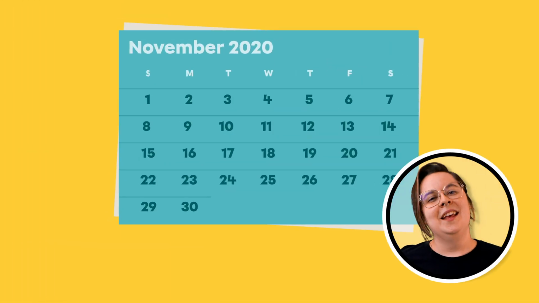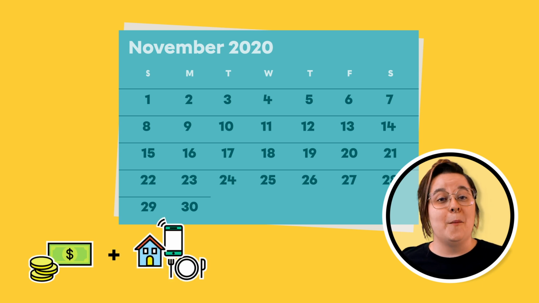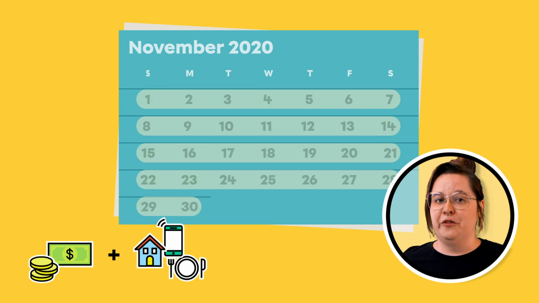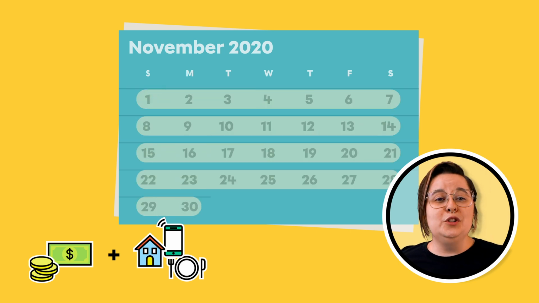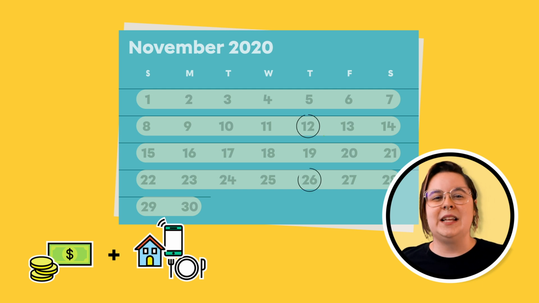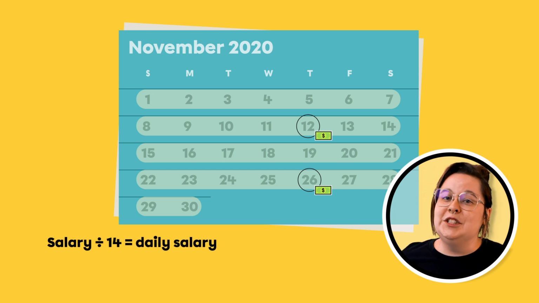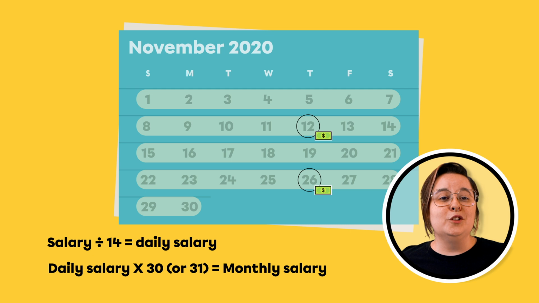It's pretty simple. You make a list of all your sources of income and your expenses based on how often they come up. A budget is usually made for periods of 2 weeks or a month, whichever you prefer. Depending on what you choose, make sure to calculate your income and expenses by multiplying or dividing them. For example, if your budget is calculated on a monthly basis, but you receive your salary every 2 weeks, you can calculate your monthly salary by dividing your biweekly salary by 14, the number of days in 2 weeks. Then, multiply the result by the number of days in the month. The outcome will be your monthly salary.